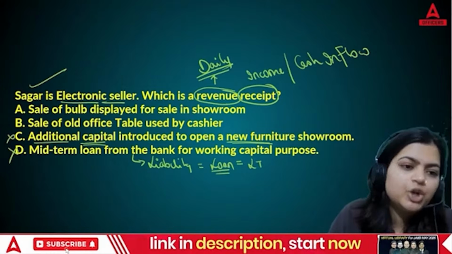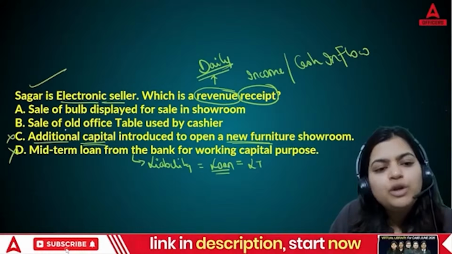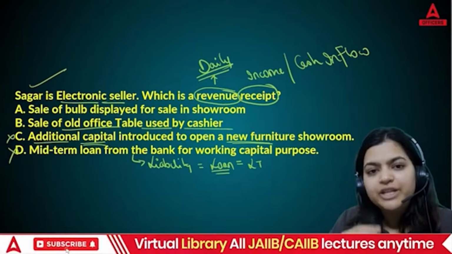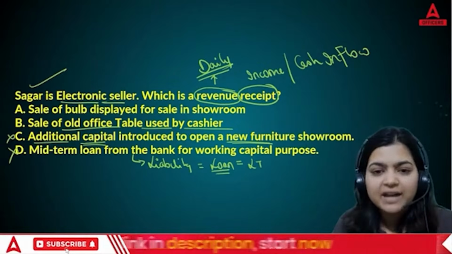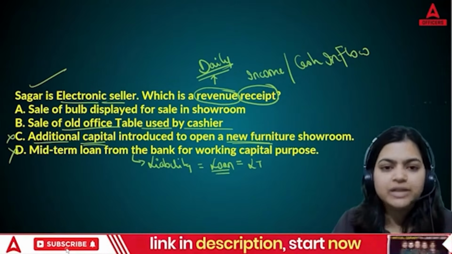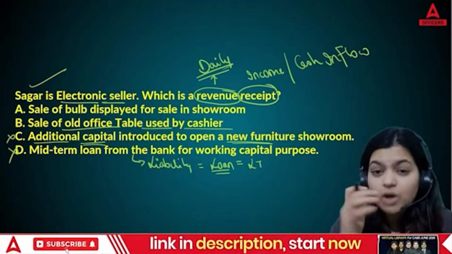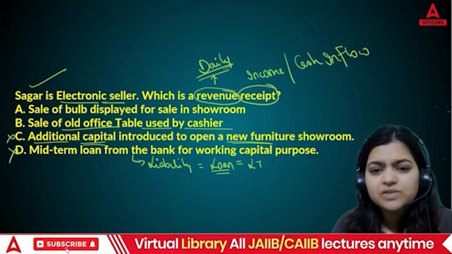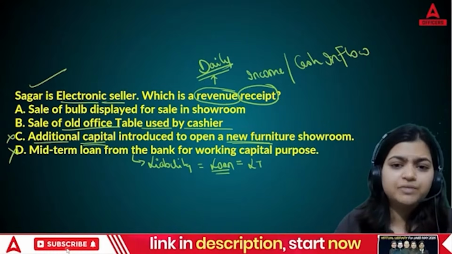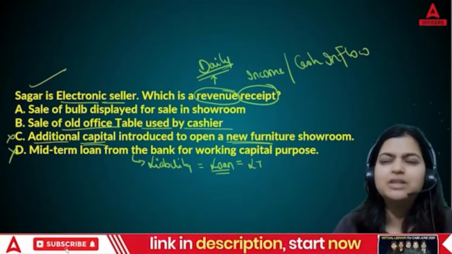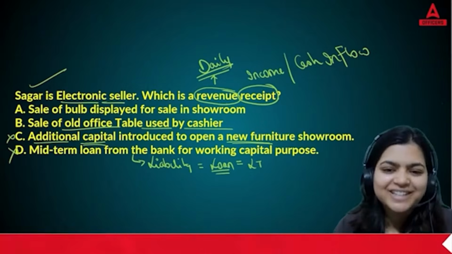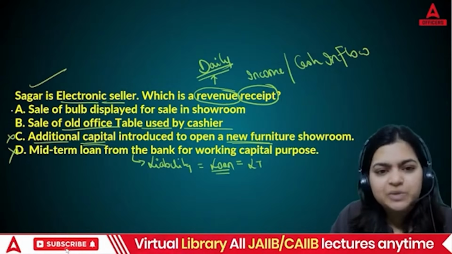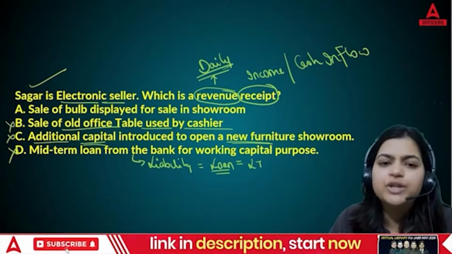Now, let's read option B: sale of old office table used by cashier. Let's say in your factory there is a cashier counter and he is using one table. Are you going to purchase a table on a daily basis? No, you will purchase it once and use it for, let's say, 5 or 6 years. So that is not a repetitive daily income or expenditure. So this is not your answer.